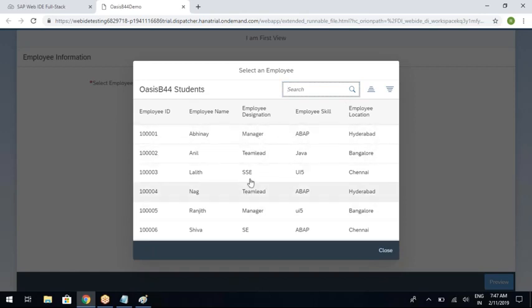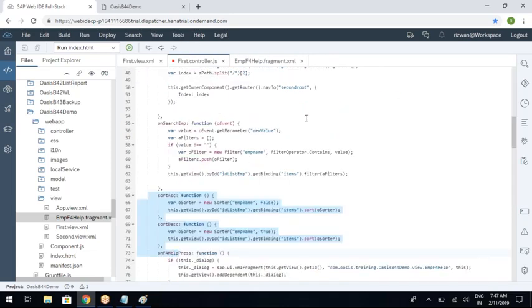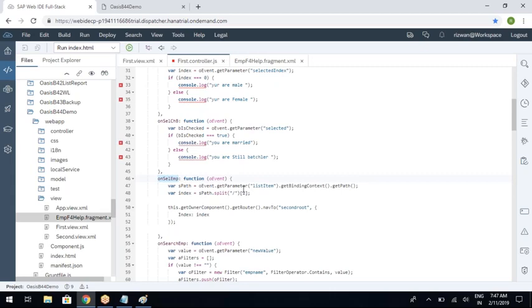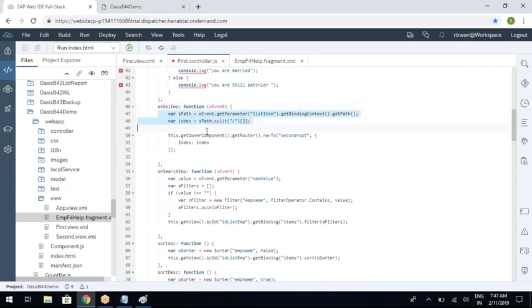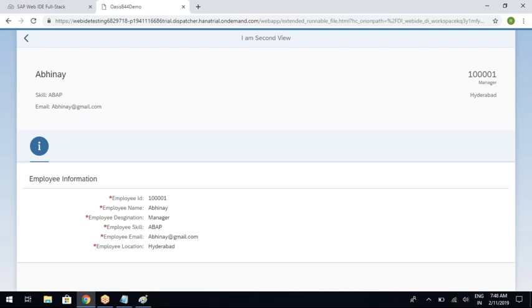Now, if you select any one of the rows, let us see what is already happening. When you select the row, let us see the event selection change. Selection change is the event which is pointing to a function onSelectEmployee. So let us go and see what onSelectEmployee is doing. This is the function. This function is getting the binding context path and it is going to the second view. So if I click the row now, I will also go to the second view. Let us see. See, it is going to the second view, but this is not what is expected now.